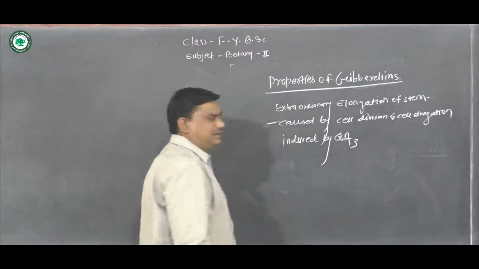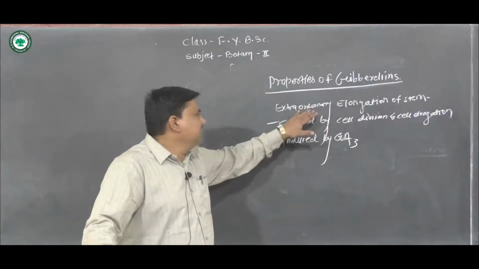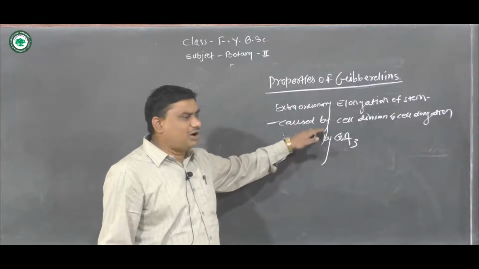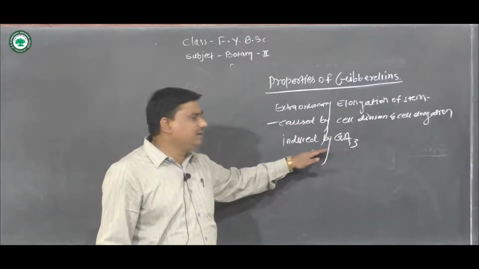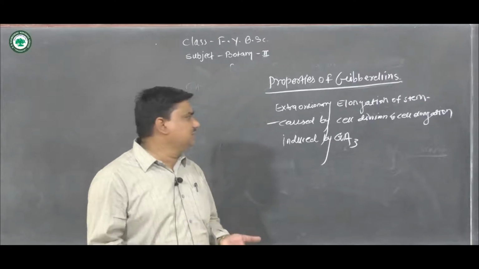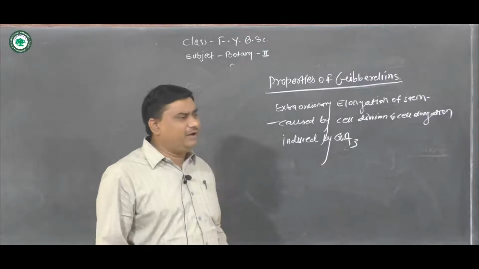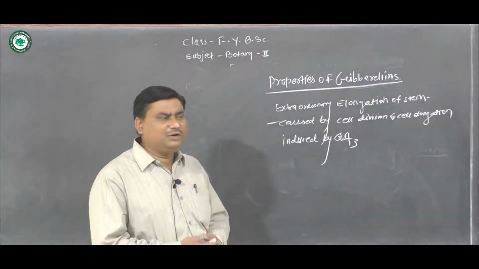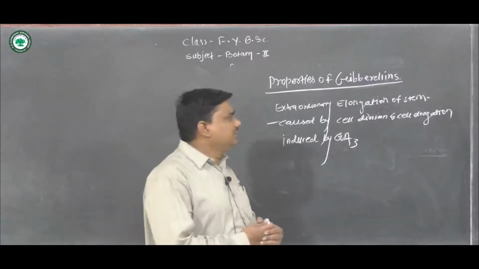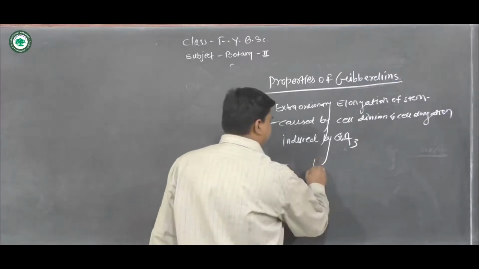So the first property is the extraordinary elongation of the stem, caused by cell division and cell elongation, induced by gibberellic acid. The next property: one of the most striking effects of gibberellic acid is the reversal of dwarfism. What is that?